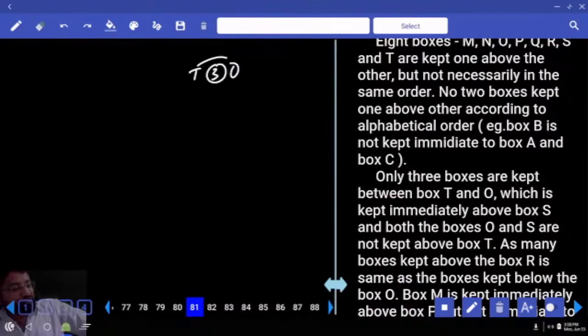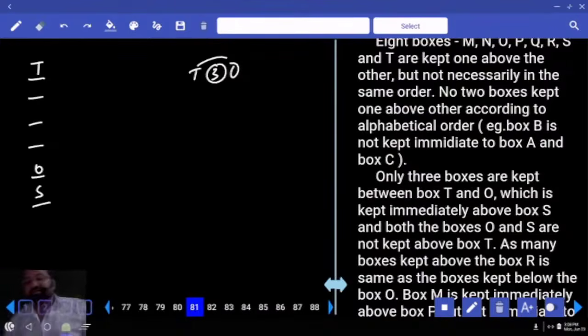Next, O is kept immediately above S, and both O and S are not kept above T. They are not kept above T, and both of them should be kept below T. So this is T, 1, 2, 3, this is O. O is kept immediately above S. How many boxes did I cover? 6. Total strength? I need another 2. Are you sure where are these 2? As of now, not sure.